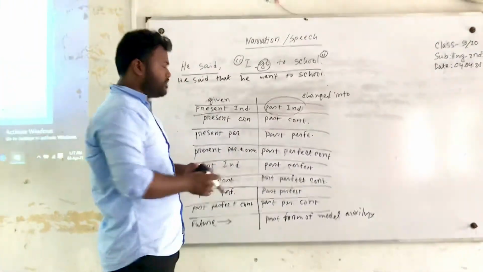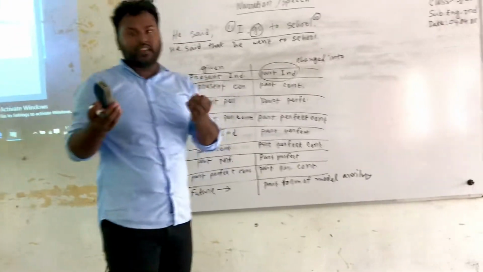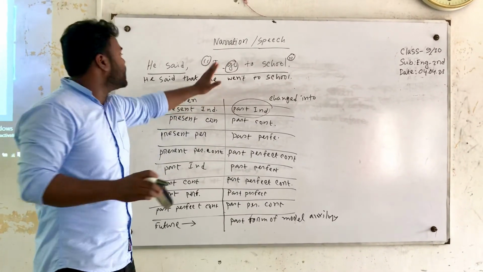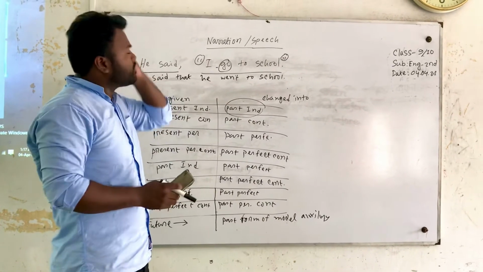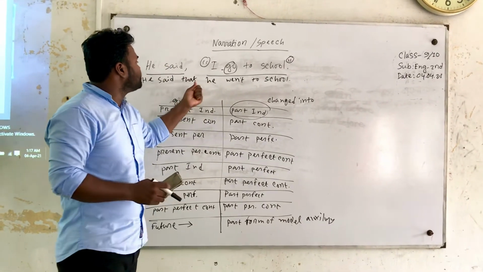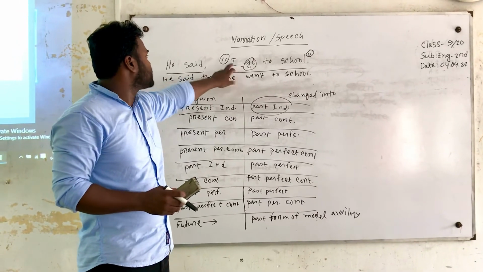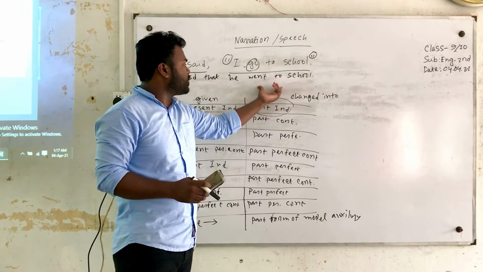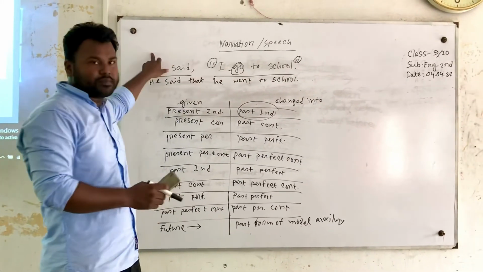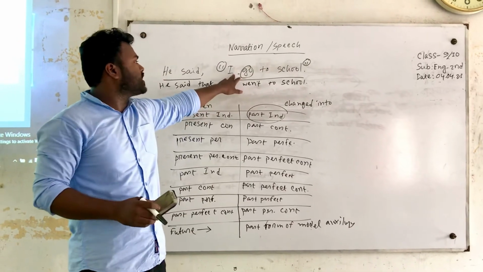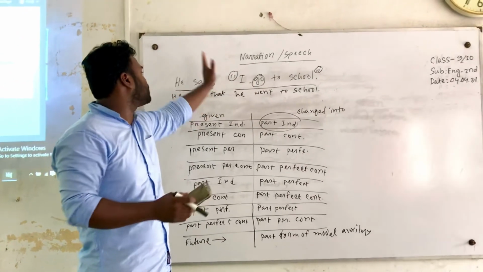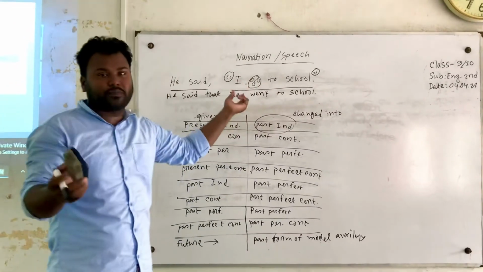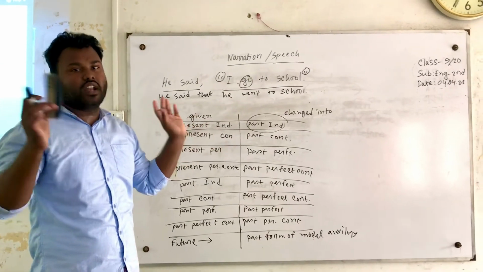Now you may wonder how the first person changed into third person. In the reported speech portion, the first person always follows the subject of the reporting verb, and if the person is second person, it always follows the object. And if the subject of the reported speech is in the third person, there will be no change.